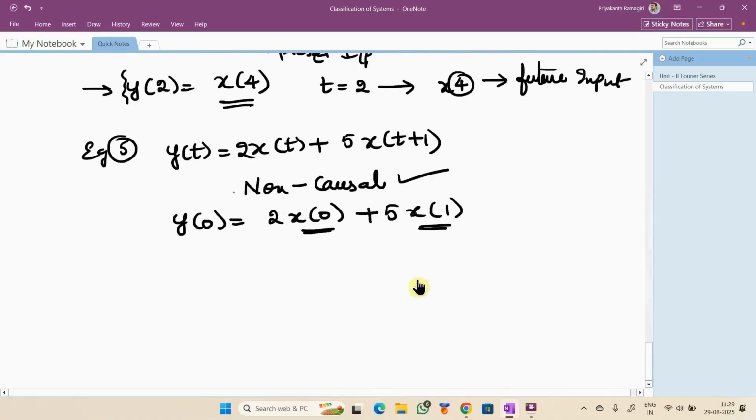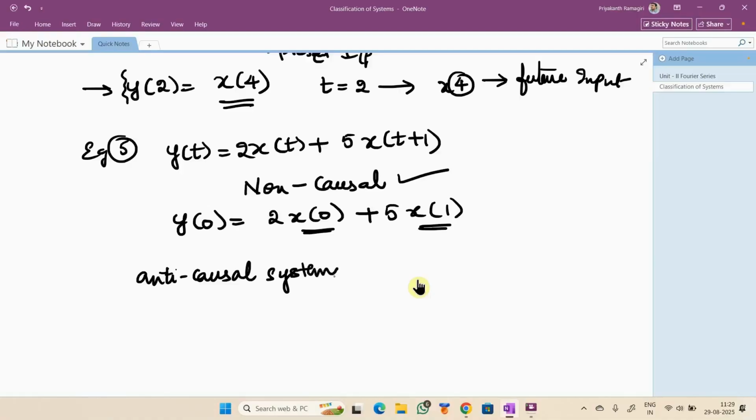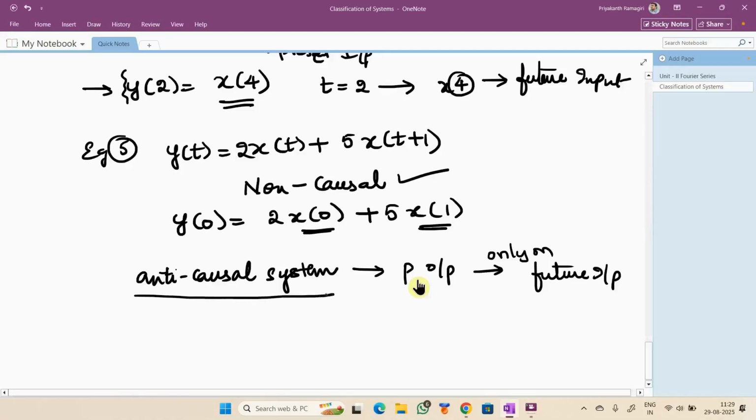Now I will introduce one more new word. Can you see what I wrote? Yes, sir. Okay, it is anti-causal. When the present output depends only on future input, then we say that system is anti-causal. Whereas in example 5, we observe it is depending on the present input as well as the future input.